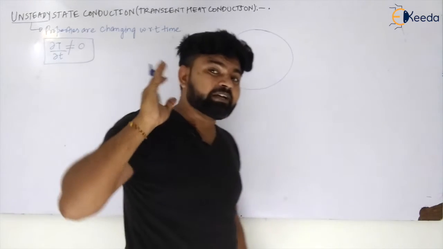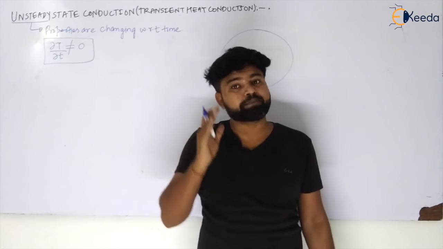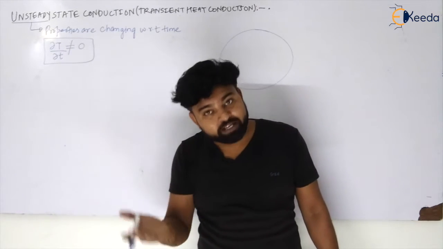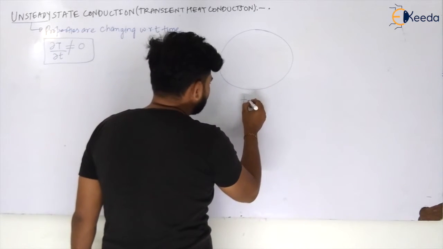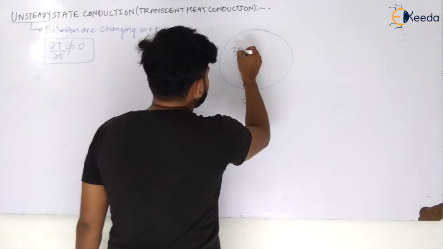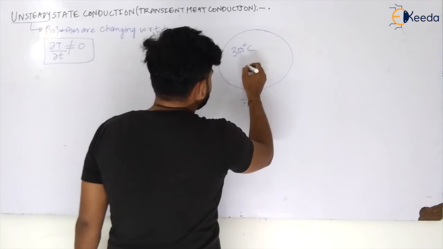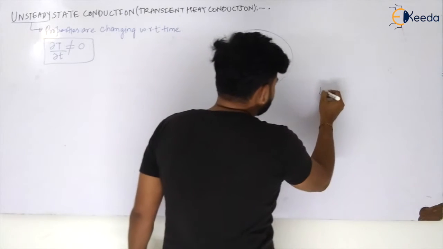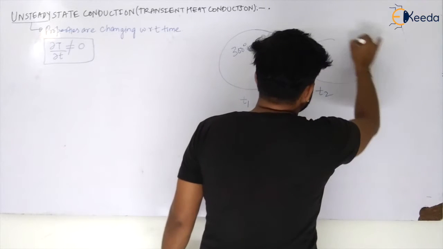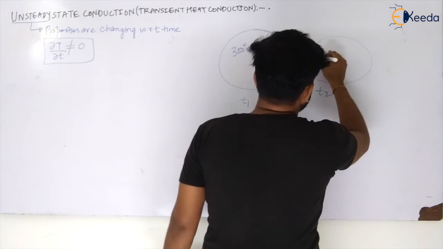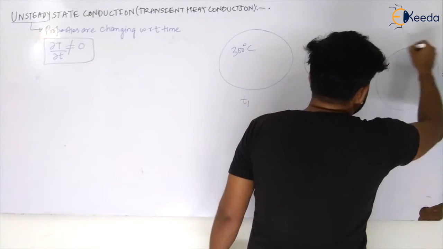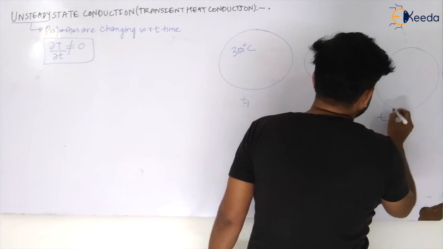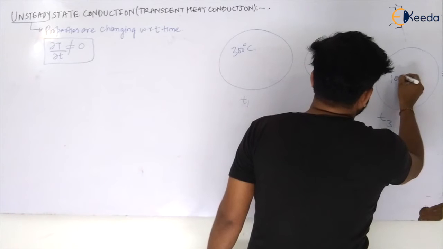In the previous cases we have seen the temperature changing with respect to space, my dear students. Now let us say at T1 the temperature is 300 degrees Celsius. At T2 the temperature for this body is 200 degrees Celsius, and at T3 the temperature for this body is 100 degrees Celsius.